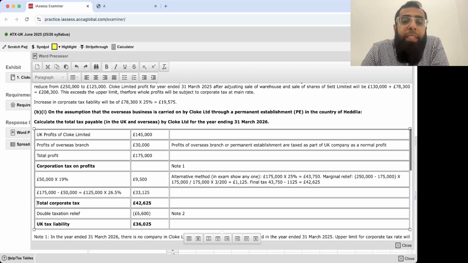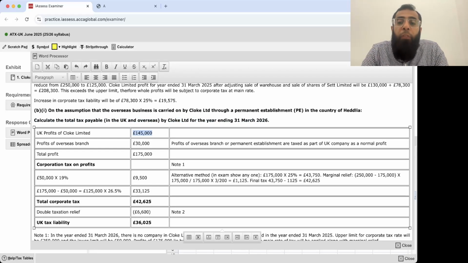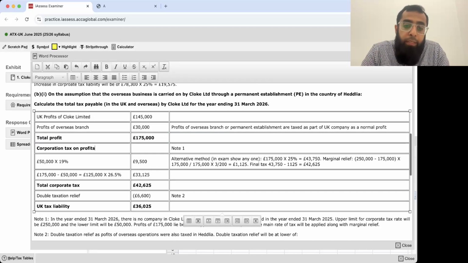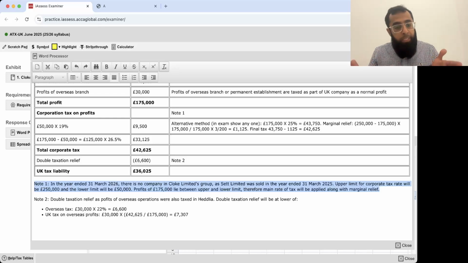Okay. So calculate the tax for the year ending 31st March 26. UK profits of Cloak Limited you already knew. Profits of overseas branch that give you the total profit. Then comes the corporate tax. Note 1. In the year ending 31st March 26, there is no group company. So the limits will remain normal 250 and 50.